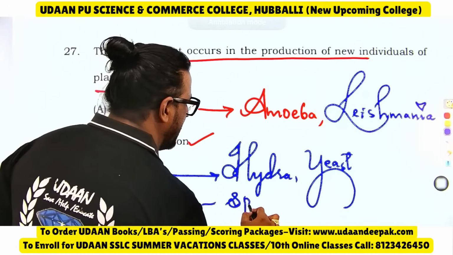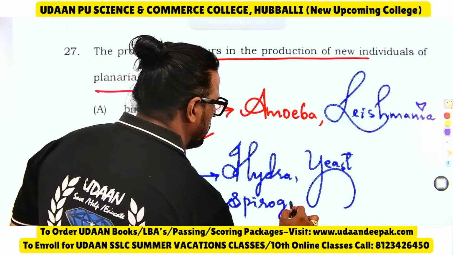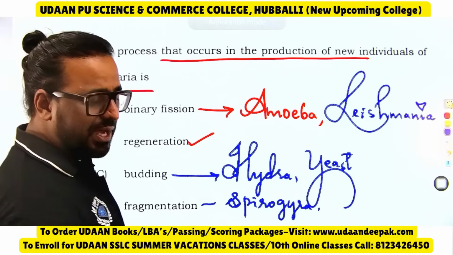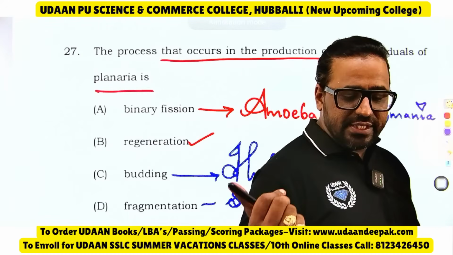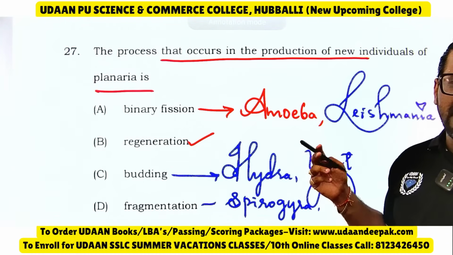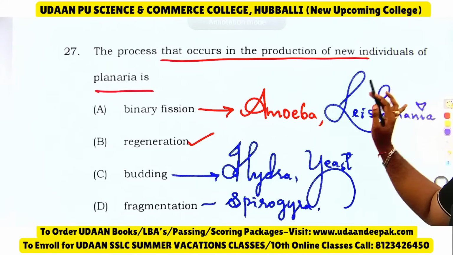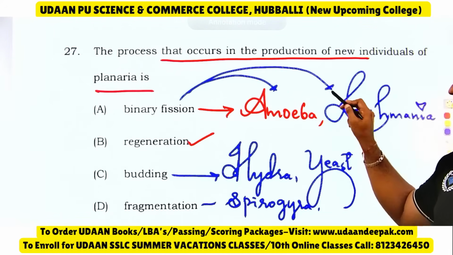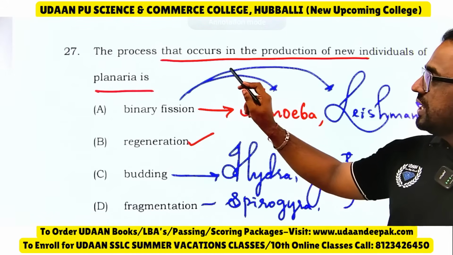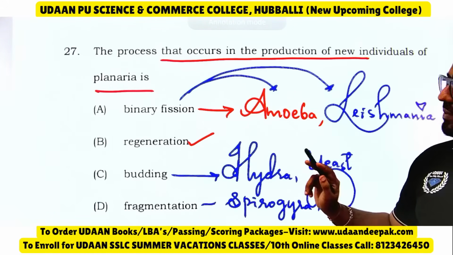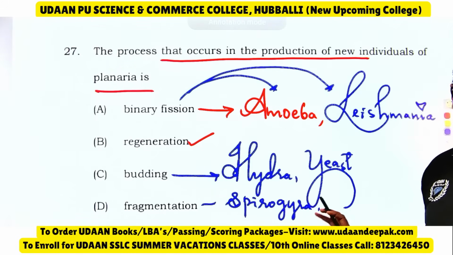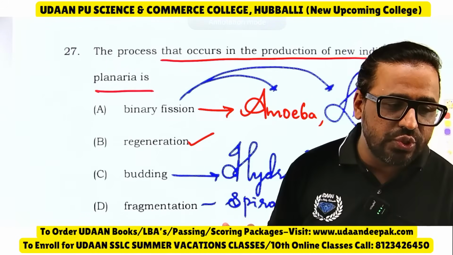Fragmentation, spirogyra. So spirogyra in fragmentation. These are the examples you should know by heart. See the process that occurs in the production of new individuals: binary fission, amoeba and leishmania; regeneration in planaria, already given; budding, hydra and yeast; then fragmentation, spirogyra. So these are the examples you should know.